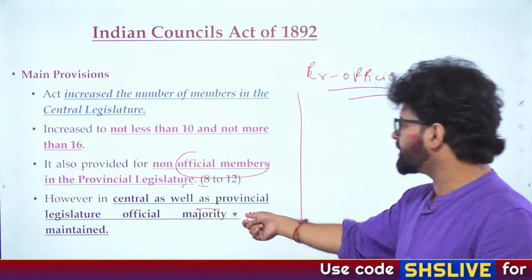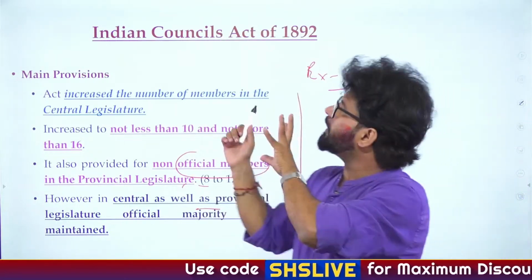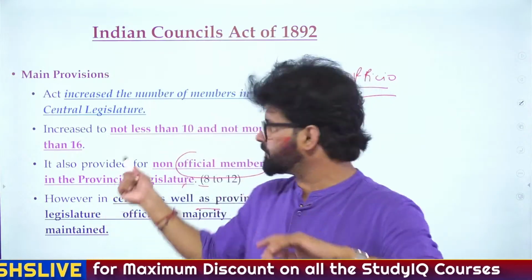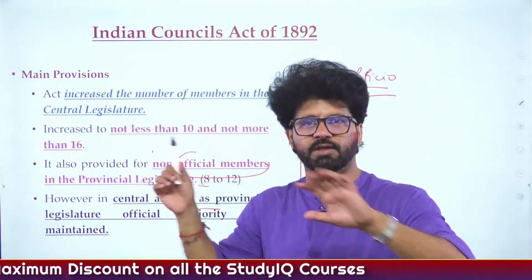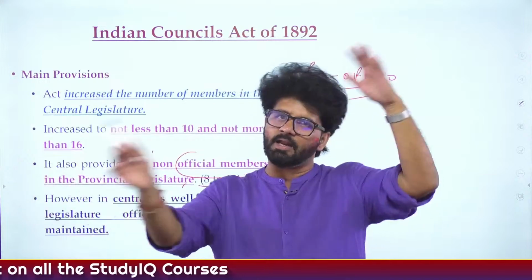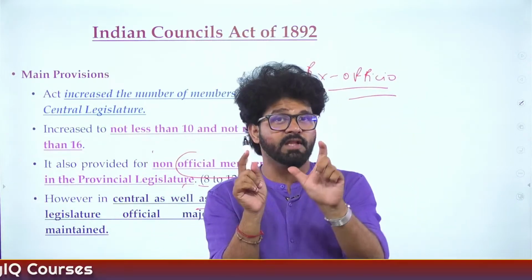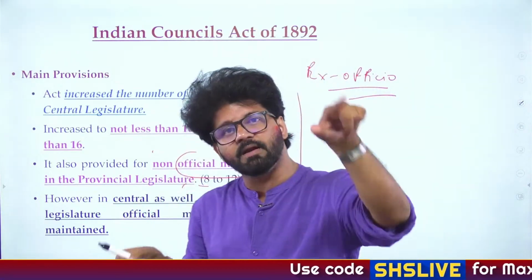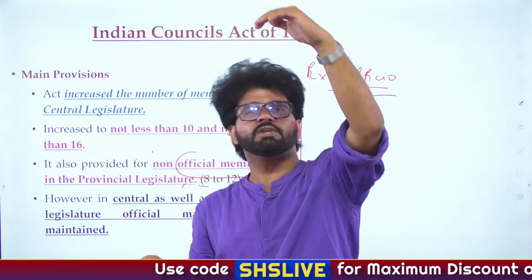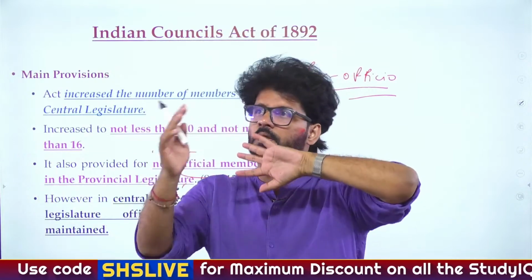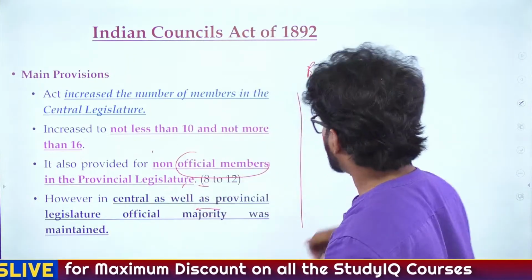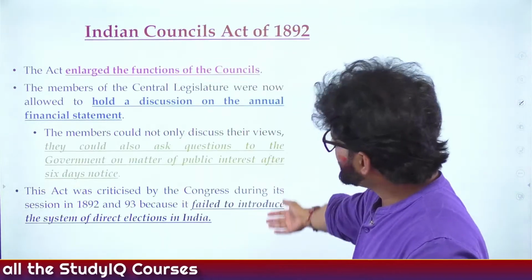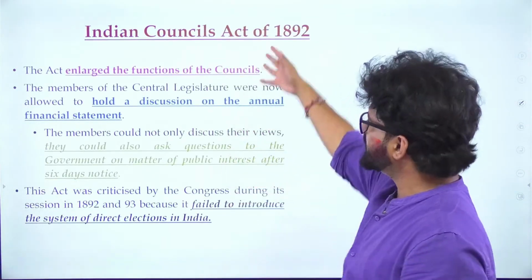However, in central as well as official majority, again, you don't have to do a PhD here. In the Indian Councils Act, the most important part is that members will keep on increasing. Later on, you will see that it will be increased from 16 to 60 in the Legislative Council, in center and provinces. But the one important thing which you have to keep track of is the Executive Council, and especially the Central Executive Council: how many members are there and when Indians will be there. We'll talk about that. Here, whatever we have just discussed is written in expanded form.